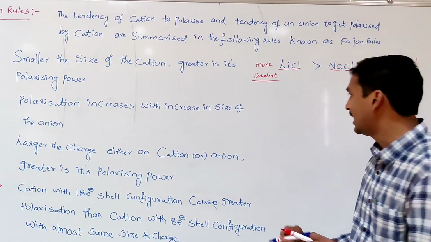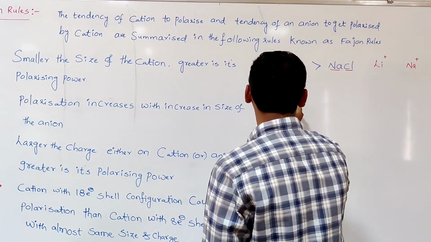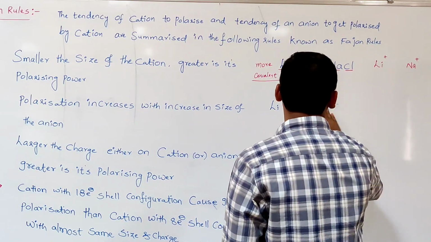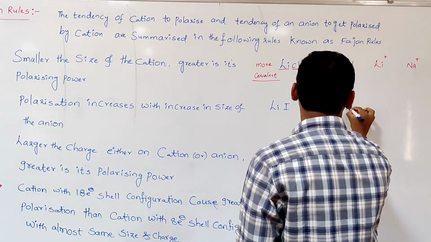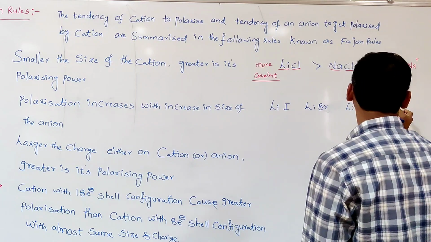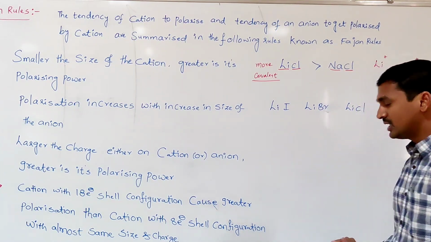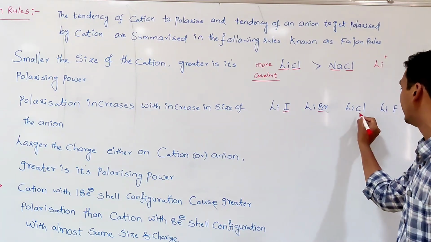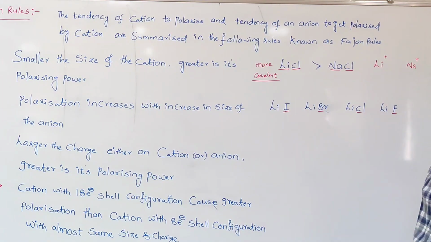For example, let us take lithium iodide, lithium bromide, lithium chloride, lithium fluoride. In all the cases, the cation is common. What is the difference? The anion is different. What are those anions? They belong to which group?